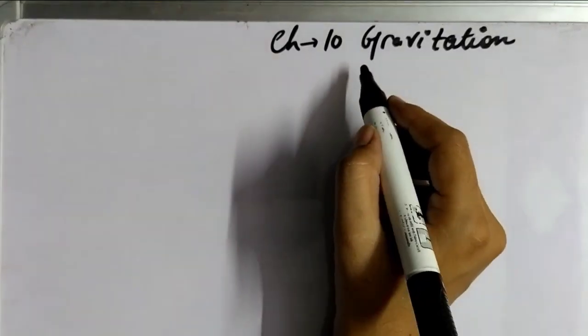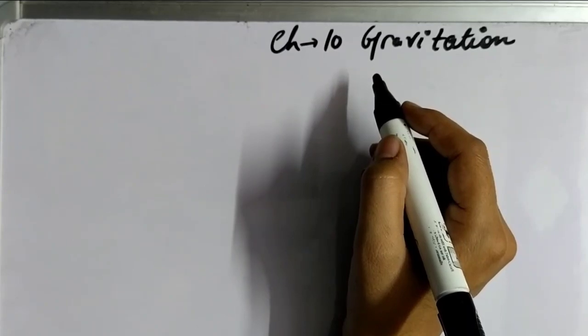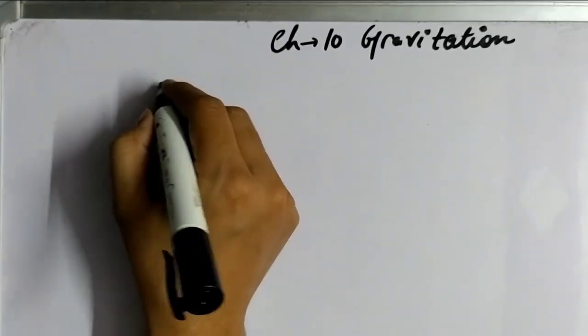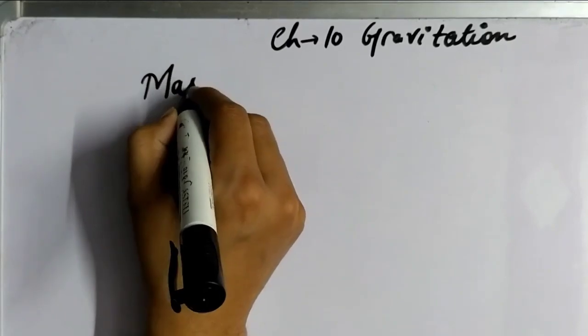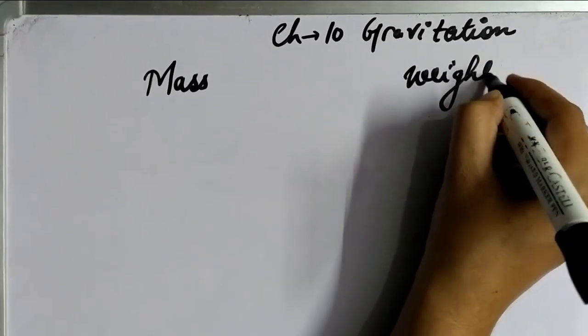Hello students, let's continue our chapter gravitation. Last time we discussed the equation of motion for a freely falling object. Let's move to the next topic, and the topic is mass and weight of an object.